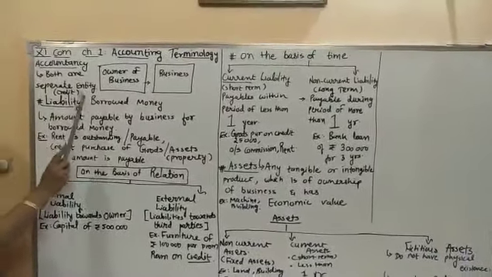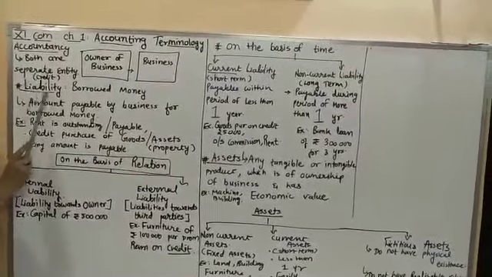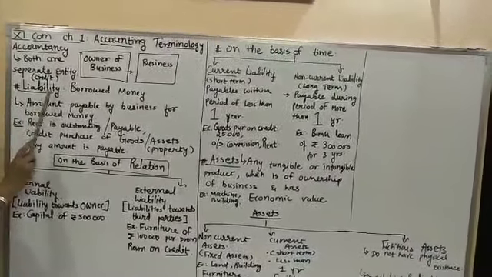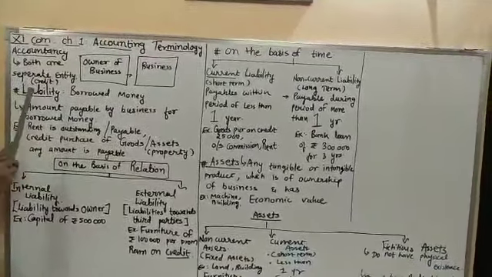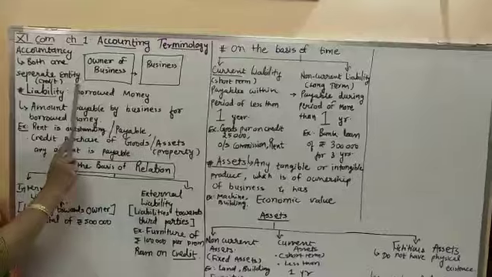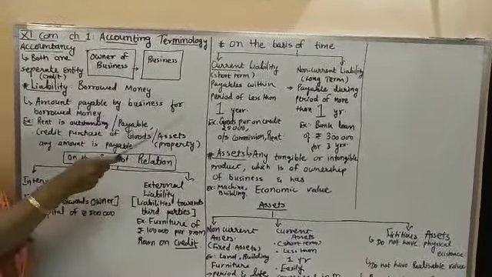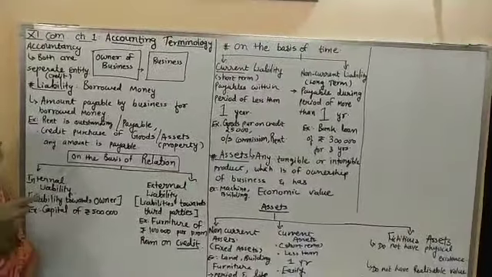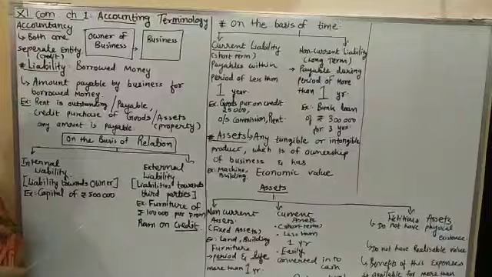Now today's topic is first liability. The concept of liability arises when there is a credit transaction. What do you mean by credit transaction? The transaction in which the cash is not paid or cash is not received, where it is postponed for a future date. That is called a credit transaction.